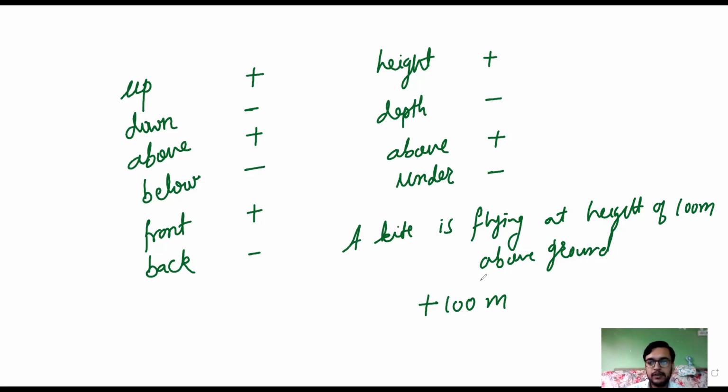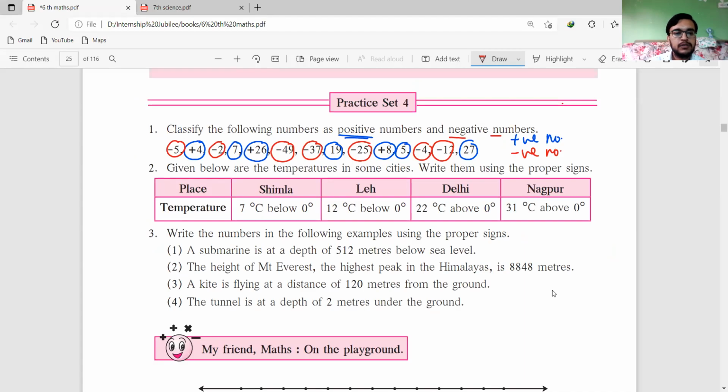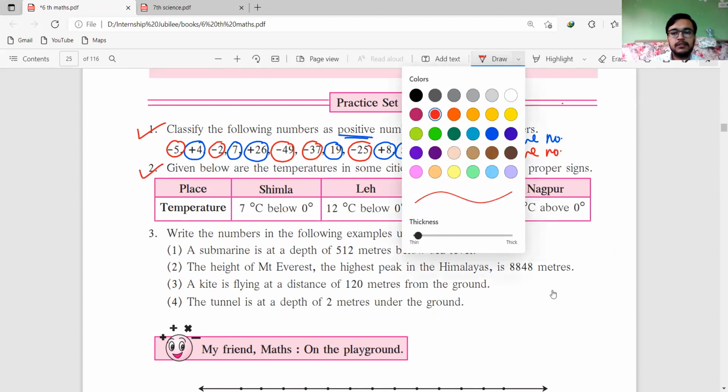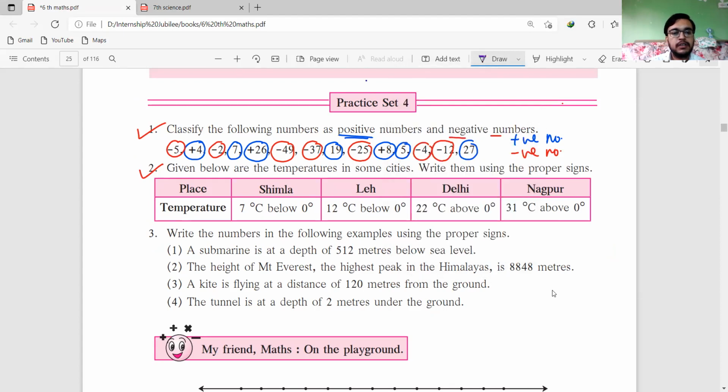Now let's try to solve some more examples from the book. First question is complete. Now let's try to solve the second question. Given below are the temperatures in some cities. Write them using the proper sign.